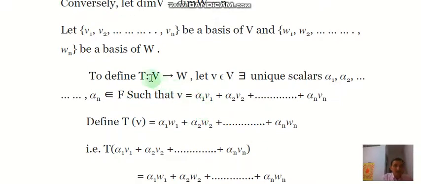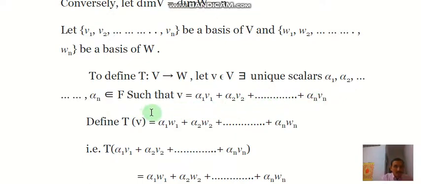So for this, to define T from vector space V to W, let v belong to V. There exist unique scalars alpha 1, alpha 2, and so on, alpha n belonging to F such that vector v equals alpha 1 v1 plus alpha 2 v2 plus so on alpha n vn.